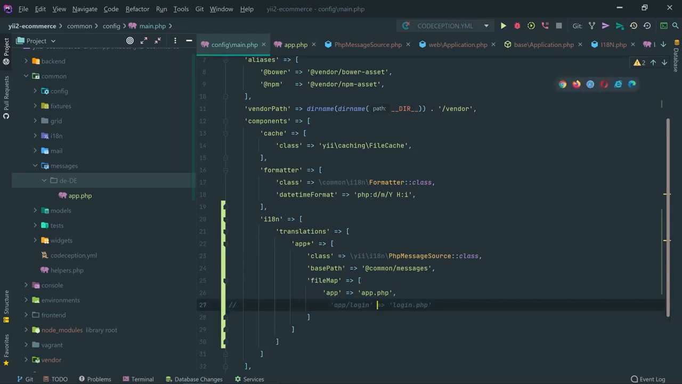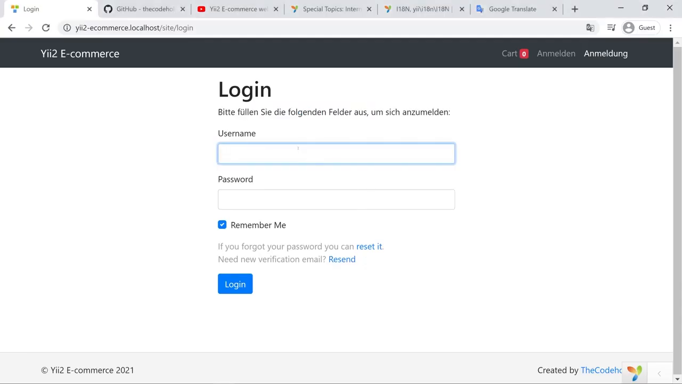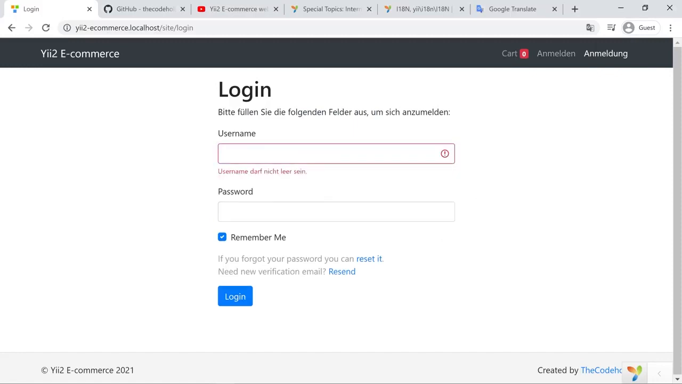So by default it looks up the file name with the category name. If I just remove that, that should also work, because it's going to look up app.php for the app category in the language folder, and the language is DE. So I save that, I reload the page, and I see all the things properly translated.